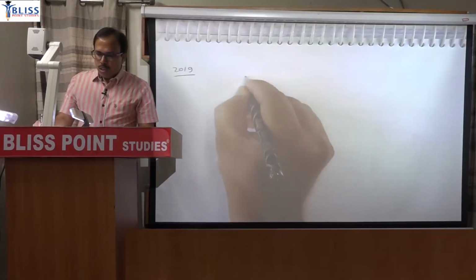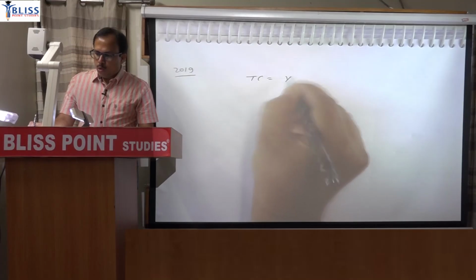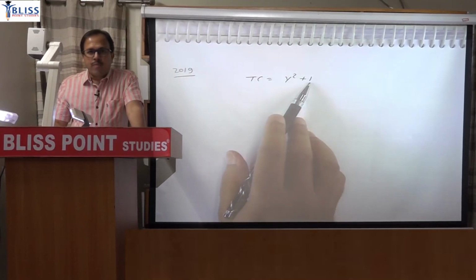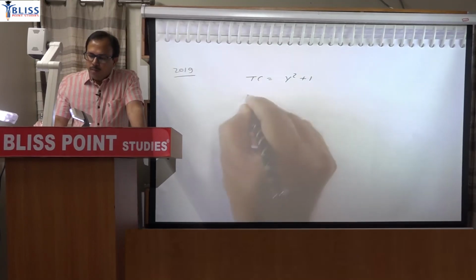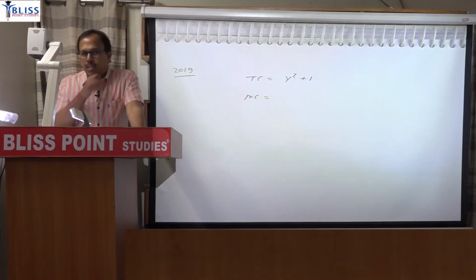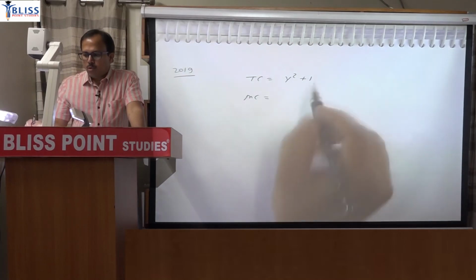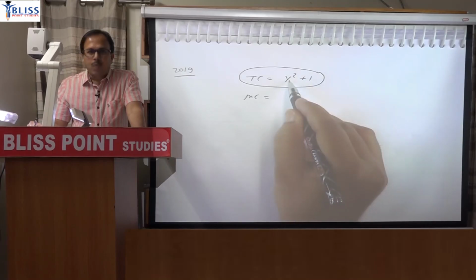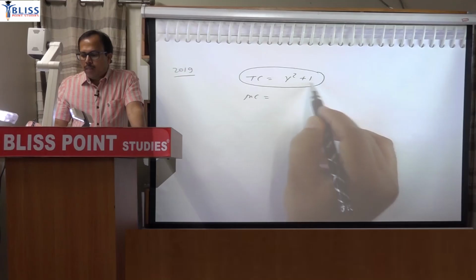So this question says total cost is equal to y square plus 1. Remember, this is your variable cost, this is your fixed cost. So it is a constant number, fixed cost. From this you can calculate marginal cost. Marginal cost means change in total cost due to change in quantity. So you differentiate this function with respect to quantity, that is y. So this constant term's derivative will be 0.